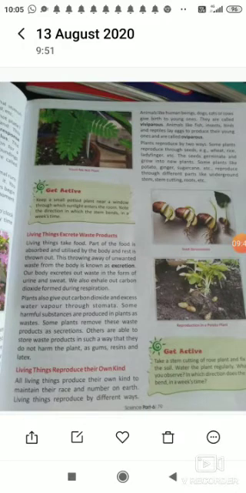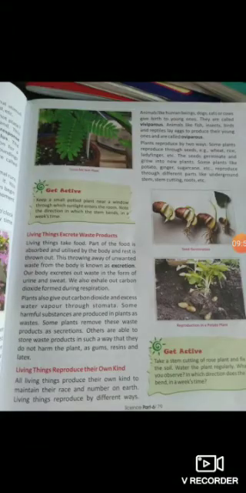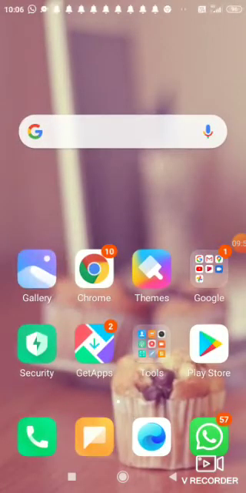Here the differences are given. Now I am just ending this lesson. The differences between living things and non-living things are given on page number 80. This much is enough for today. Next I will tell you later on.